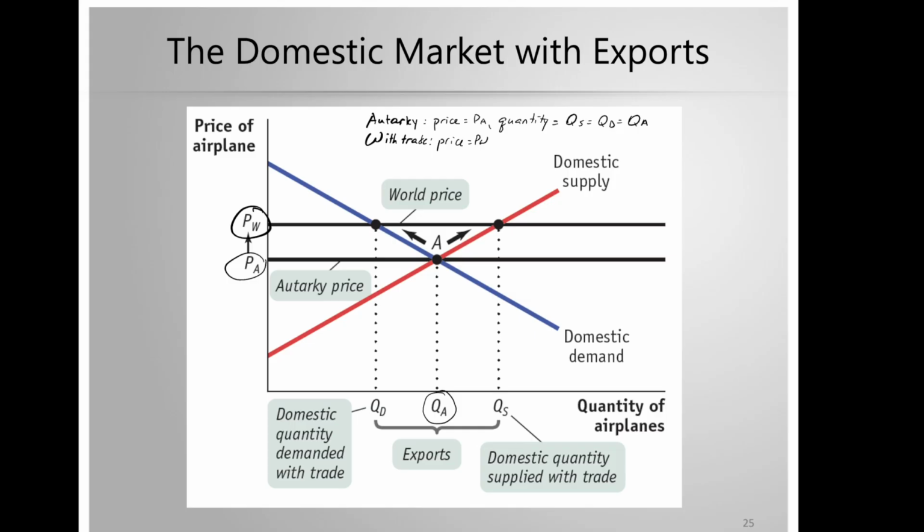If we're talking about the price PW, now we need to understand what is quantity supplied and demanded at this price. For that, we have to look at the intersection of the price line with the domestic demand, which is this point B here, that dictates quantity demanded. And the intersection of the price line with the domestic supply is point C, which dictates quantity supplied, QS. And with trade, there's more quantity supplied than quantity demanded. So this distance here represents the exports, QS minus QD.